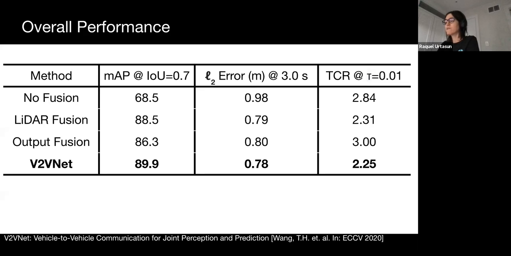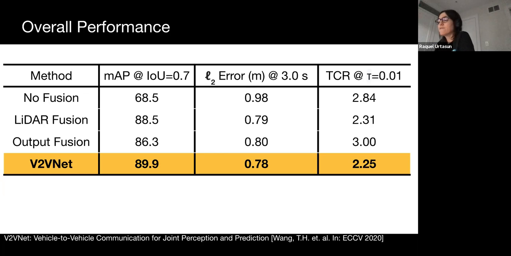Here are the quantitative results of our method on a simulated B2B dataset. Average precision measures detection performance, L2 error measures error of predicted trajectories, and TCR measures the collision rate of predicted trajectories. With B2BNet, we can reduce the perception error rate by 68% when compared to single vehicle no fusion performance shown on the first row. Furthermore, B2BNet achieves superior performance to both the input LiDAR fusion baseline and output bounding box fusion and trajectory fusion baseline.